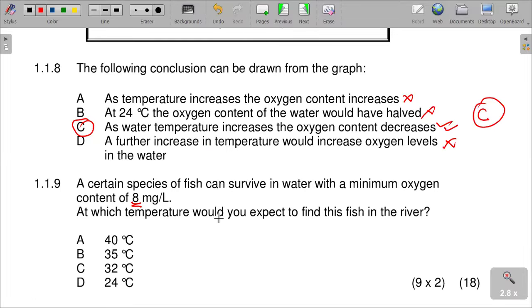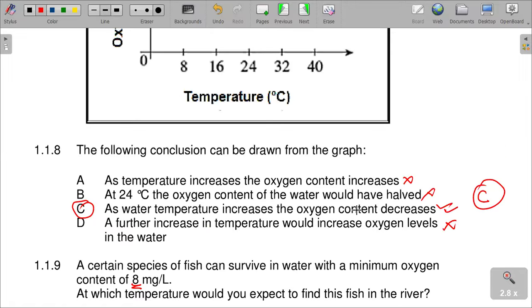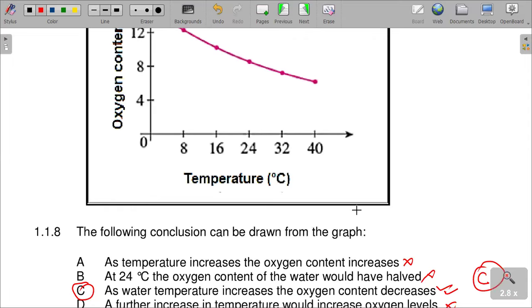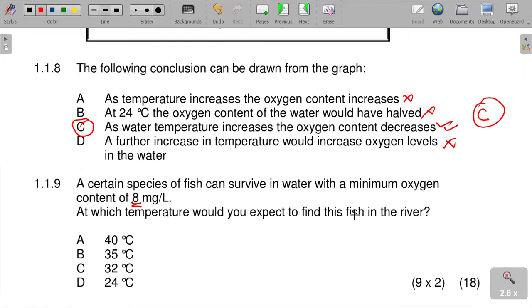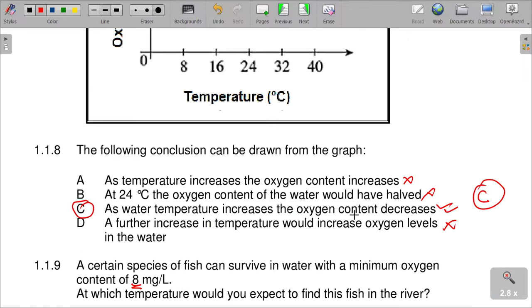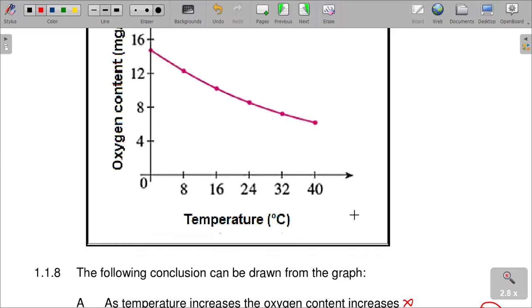At which temperature would we expect to find this fish in the river? So we have to look at 8 milligrams. What is the temperature there?